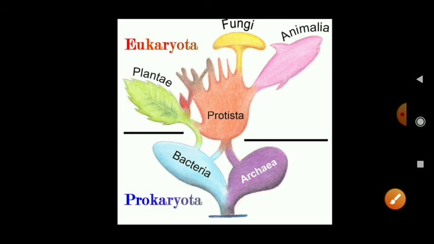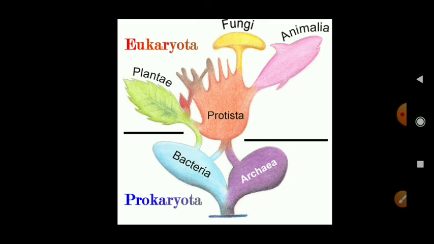And the simple bacteria, for example cholera, lactobacteria, blue-green algae, all come in eubacteria. And archaebacteria, for example methanogens, which are useful in production of methane gas, CH4, come in the group Archaebacteria of Monera.